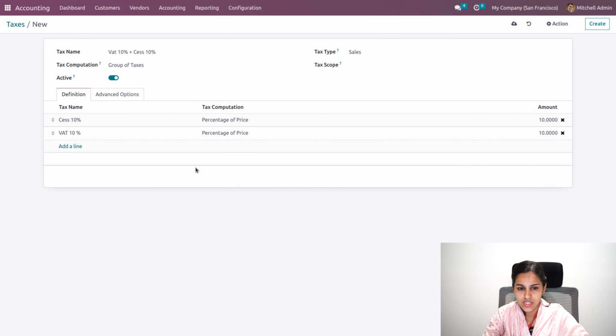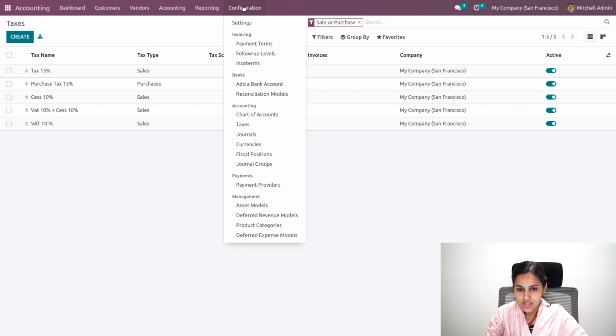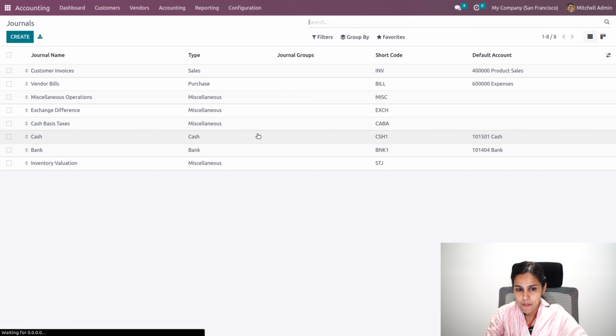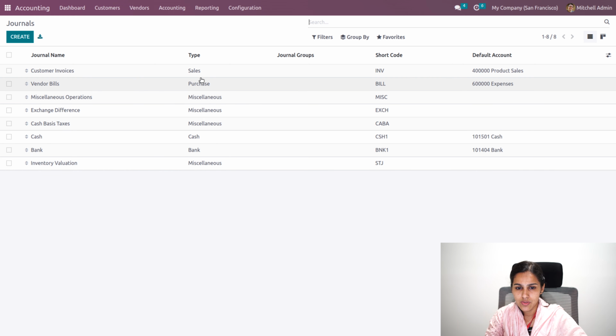And let's say this is basically a tax including two taxes, that is 10% cess as well as 10% VAT. So we'll be able to configure sales taxes as well as purchase taxes. Then we'll be having journals. Journals are actually the accounting records, and different journals can be made use of in our Odoo database. So basically Odoo provides 5 types of journals: sales, purchase, cash, bank and miscellaneous.